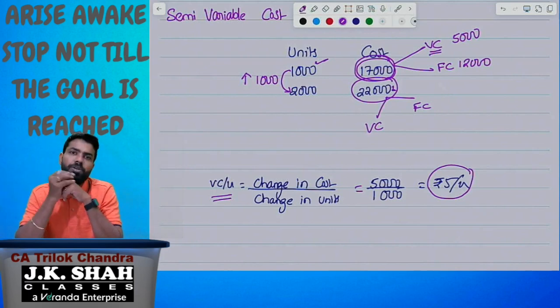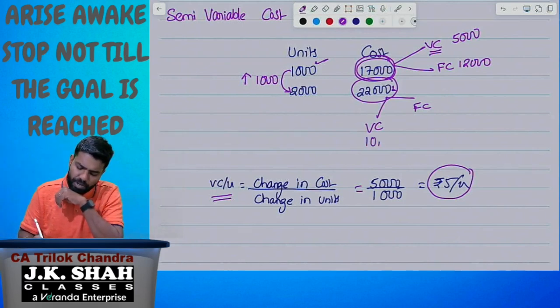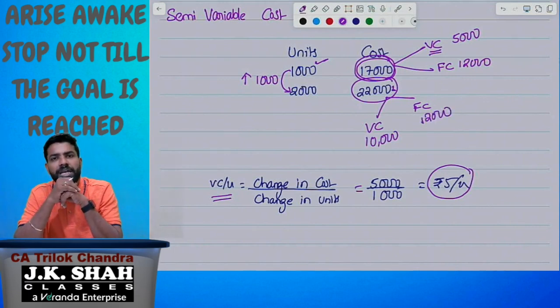2,000 units. 2,000 into 5 rupees. 10,000 is the variable cost. So how much is the fixed cost? 12,000. Like this, we need to classify the semi-variable cost into variable cost and fixed cost.